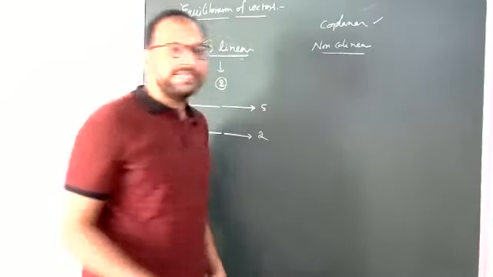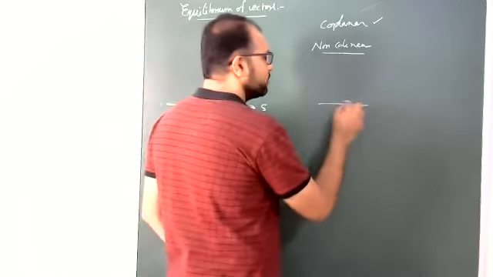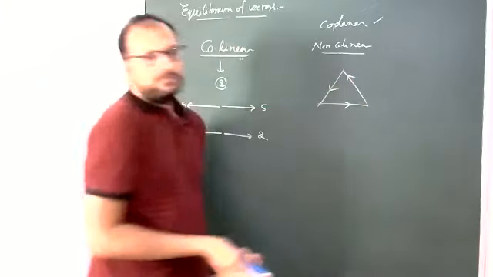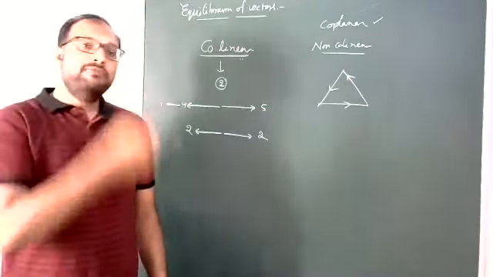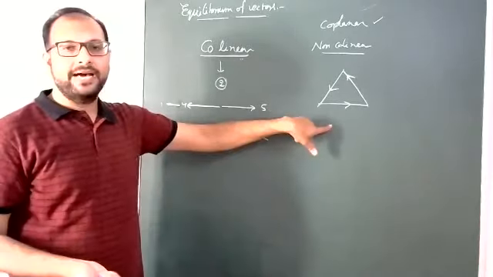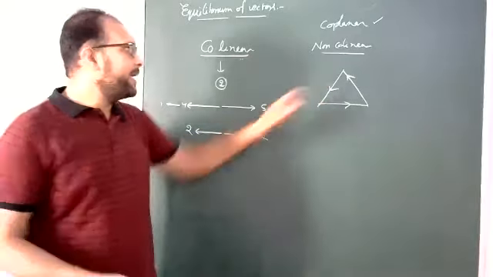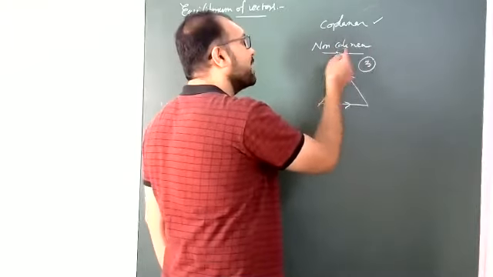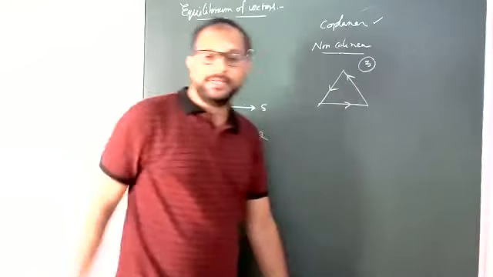Suppose this is one vector, this is another vector, this is another vector, all forming a triangle, non-collinear but coplanar. So minimum 3 coplanar but non-collinear vectors are required.